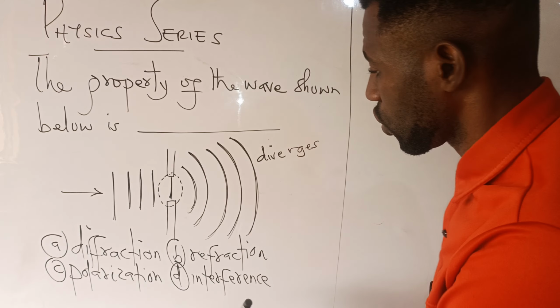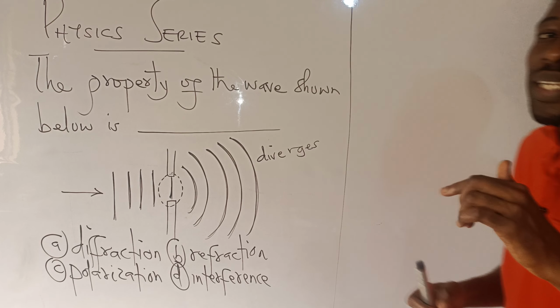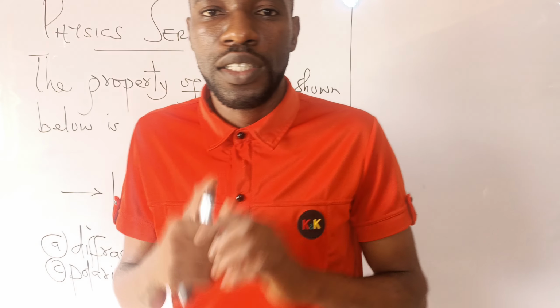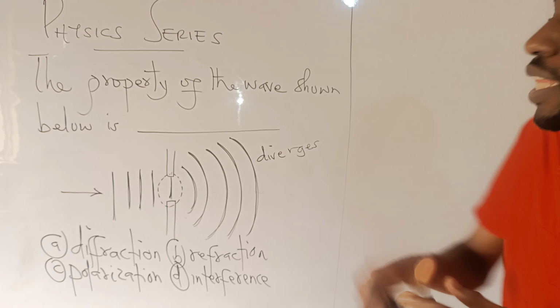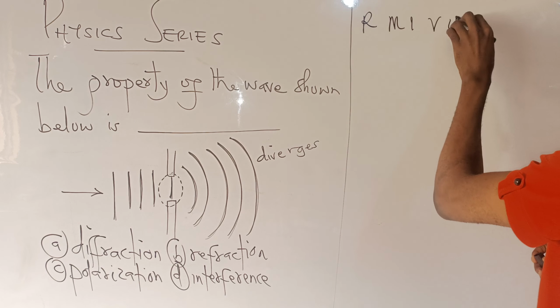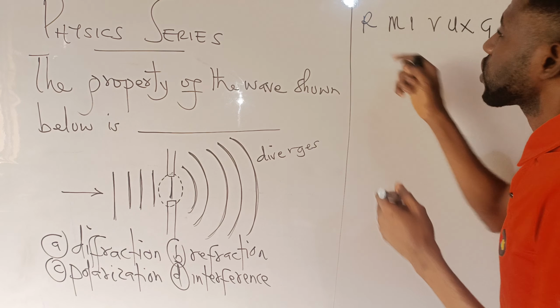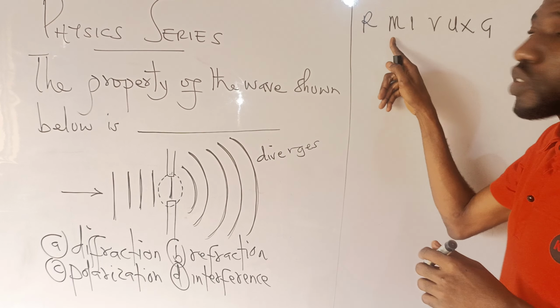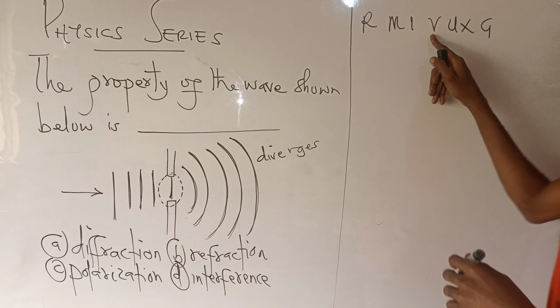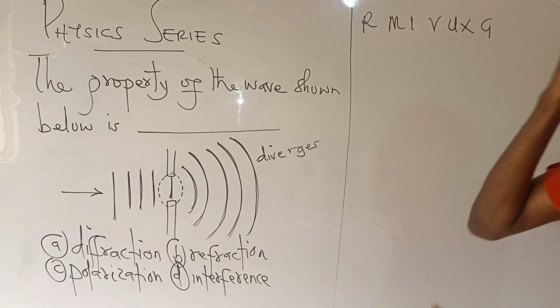First of all, polarization. Polarization is a property of a wave that is common to light waves. In that class, when we had the electromagnetic spectrum, RMIVUXG, I explained that R stands for radio waves, M microwaves, I infrared rays, V visible light, U ultraviolet rays, X for X-rays, and G for gamma rays.